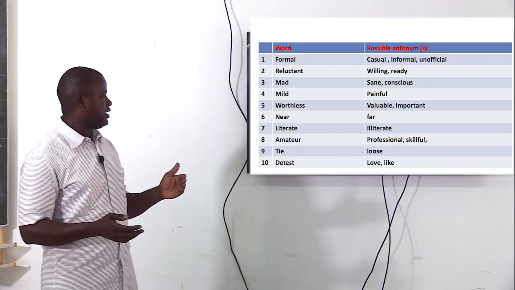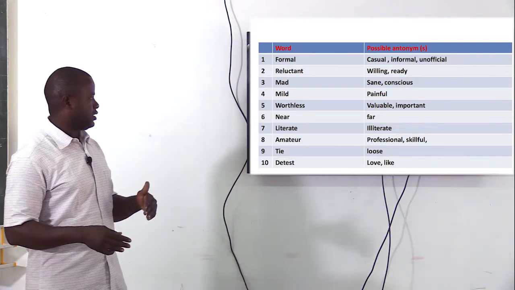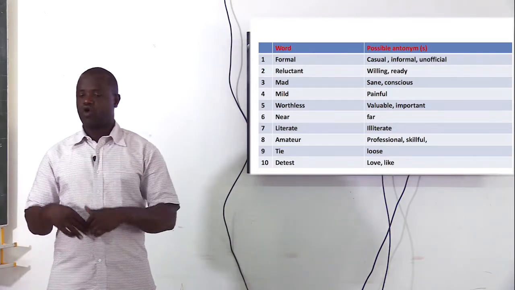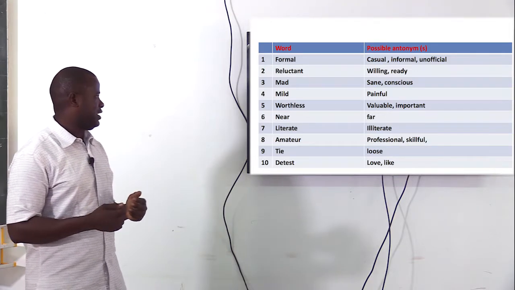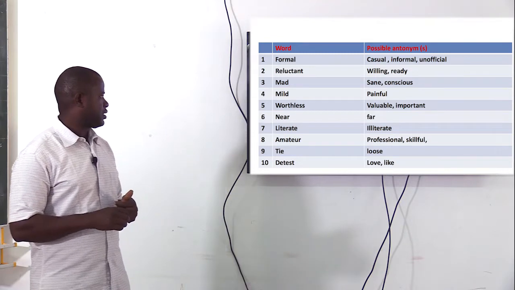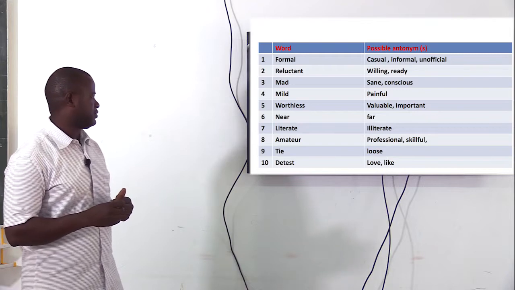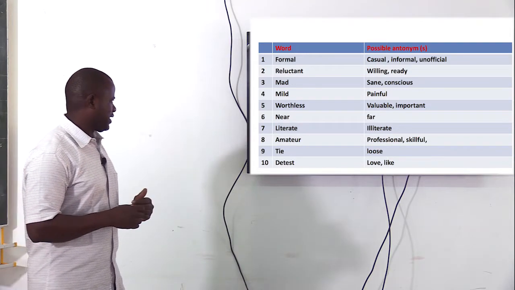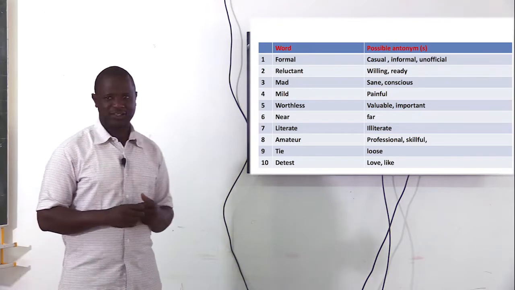So reluctant will have an opposite meaning to the word either willing or ready. We look at number 4, mild, painful. Number 5, worthless, valuable, important. Now read number 6 to 10 and think about their meaning.